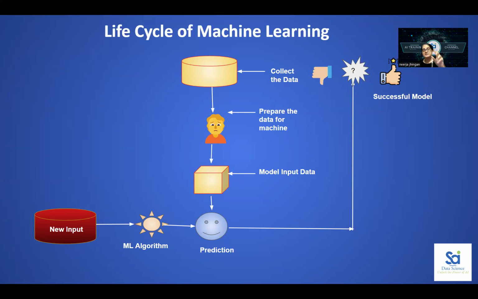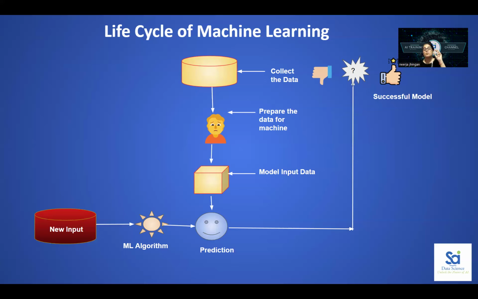Under this step, you are going to clean the data, transform the data, and handle the missing values as well. Everything happens here.